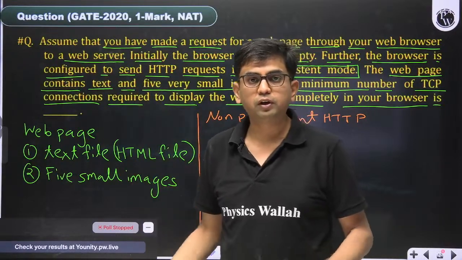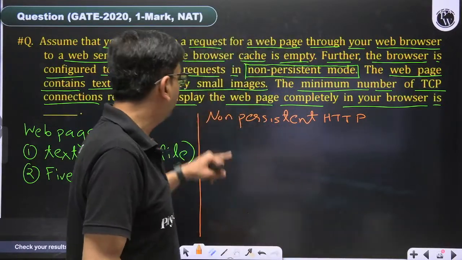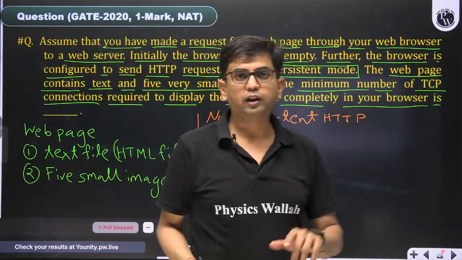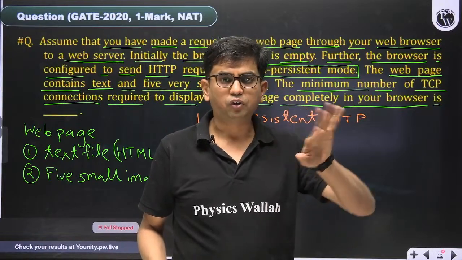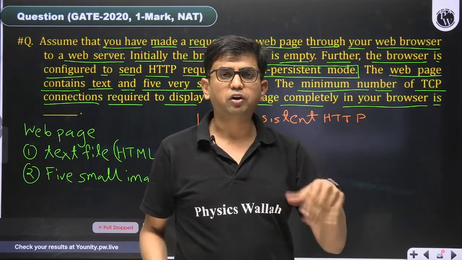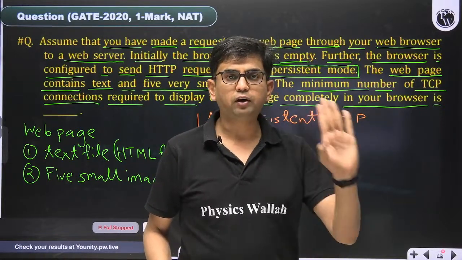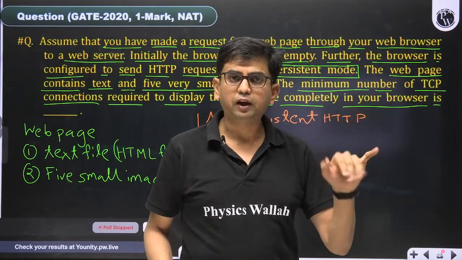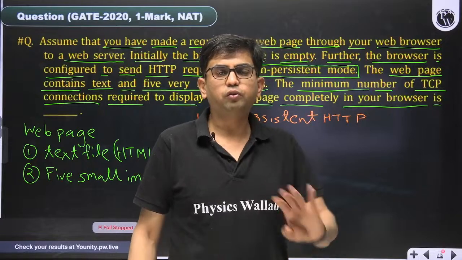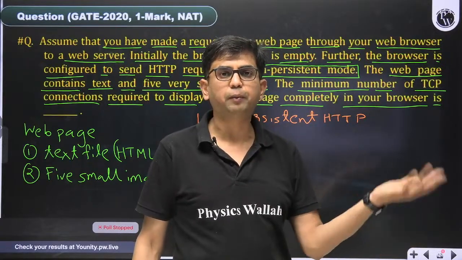But we know that in non-persistent HTTP, over one TCP connection we are not allowed to request multiple objects. Only one object is permitted in one TCP connection. So for each object we require a separate TCP connection.